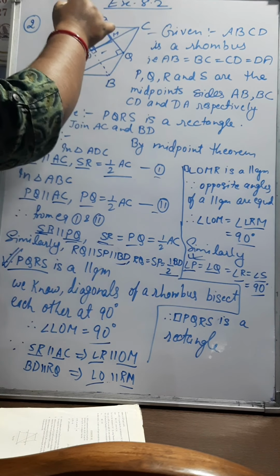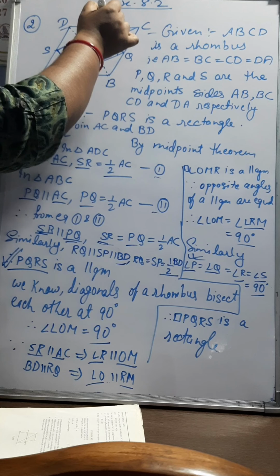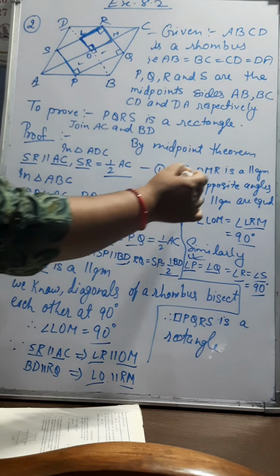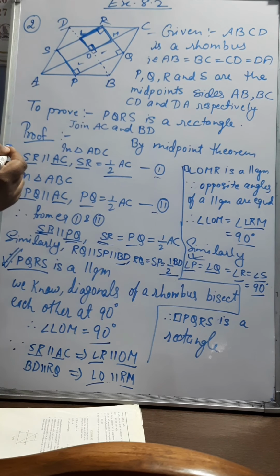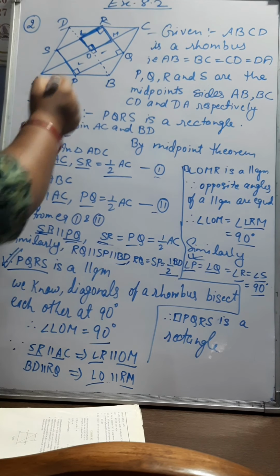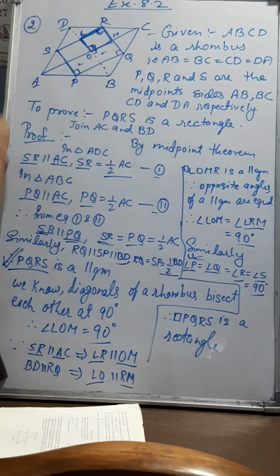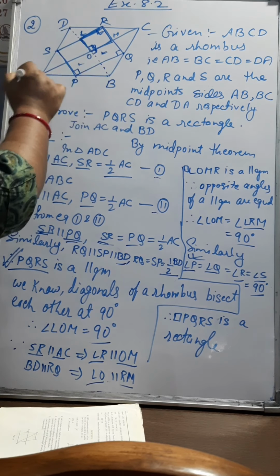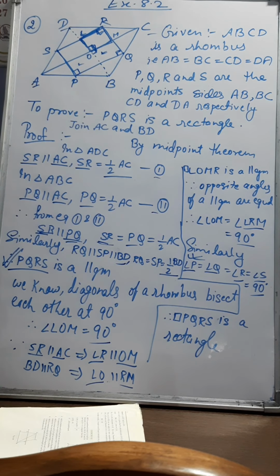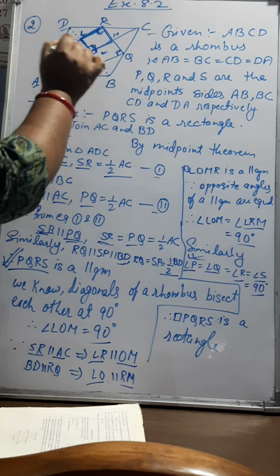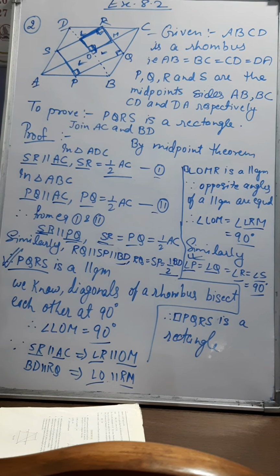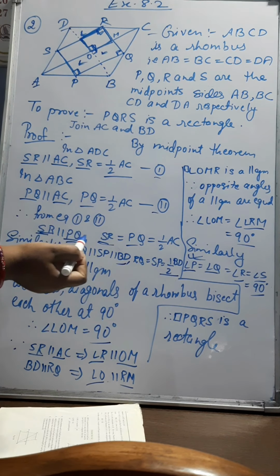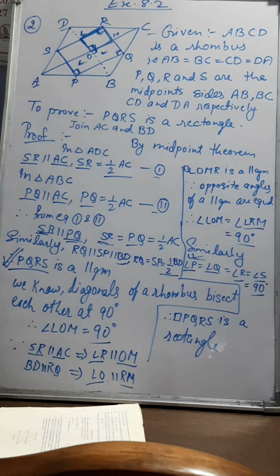Similarly, RQ is parallel to BD. So the small part of RQ, which is RM, will also be parallel to LO. So LOMR will be a parallelogram. Now we know that opposite angles of a parallelogram are equal. So if it is 90 degrees, this angle will also be 90 degrees. Similarly, in this triangle, if this angle is 90 degrees, we can prove angle Q is also 90 degrees. In this quadrilateral also we can prove that angle P is 90 degrees. Similarly, we can prove that each angle of the quadrilateral is 90 degrees, hence PQRS is a rectangle.